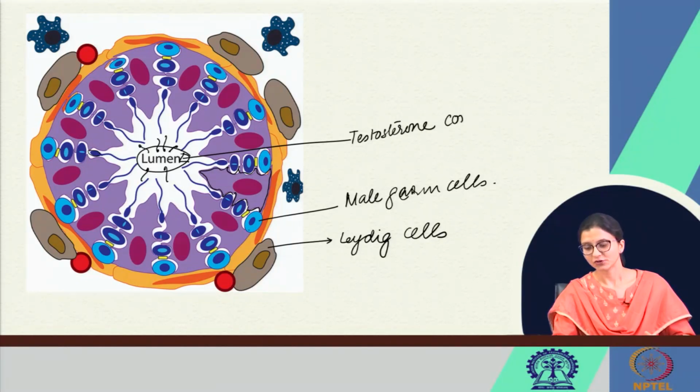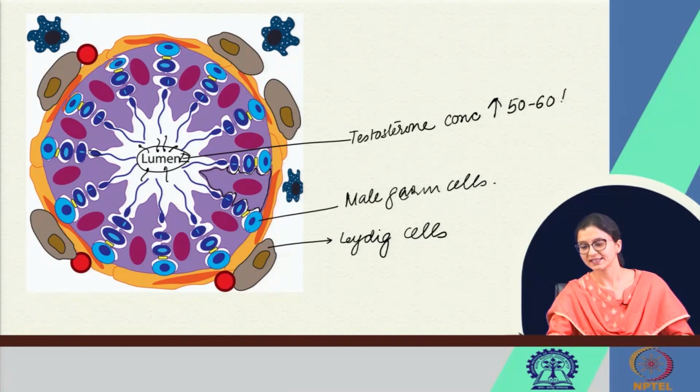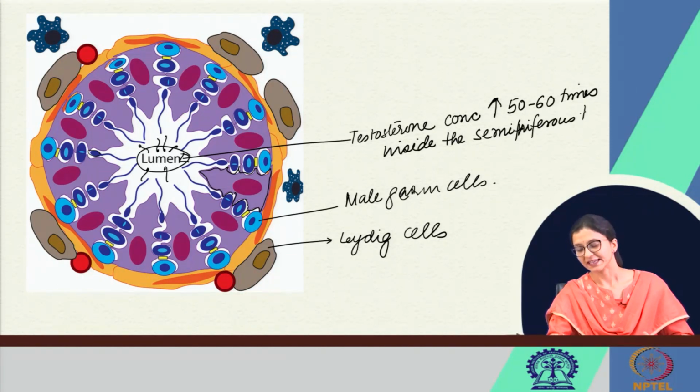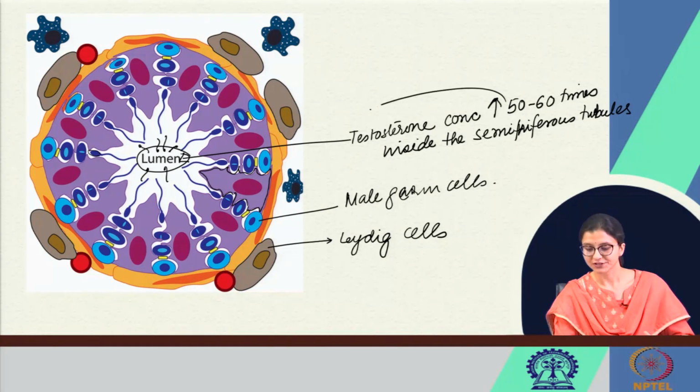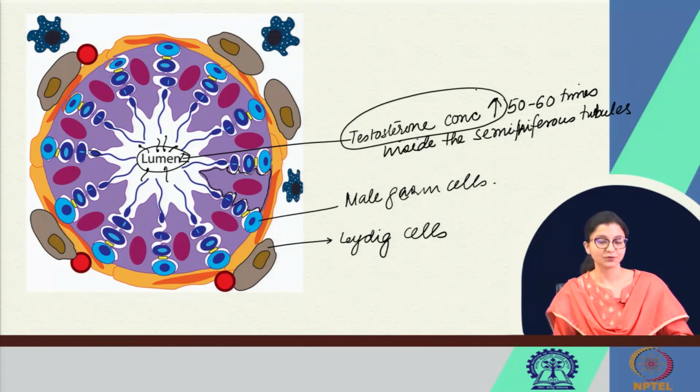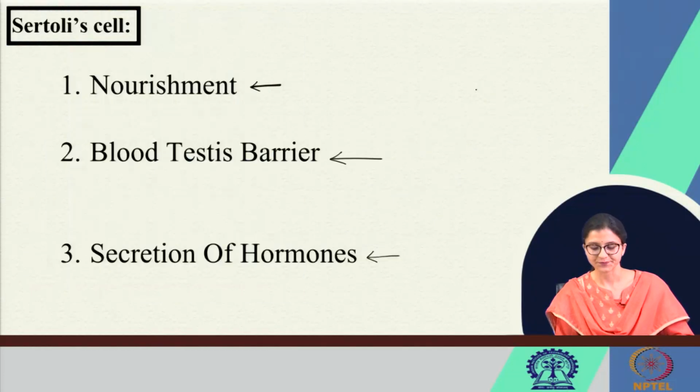The testosterone concentration is as high as 50 to 60 times inside the seminiferous tubules in comparison to the plasma concentration. So, this increased concentration of testosterone within the seminiferous tubule is required for the process of spermatogenesis, right.